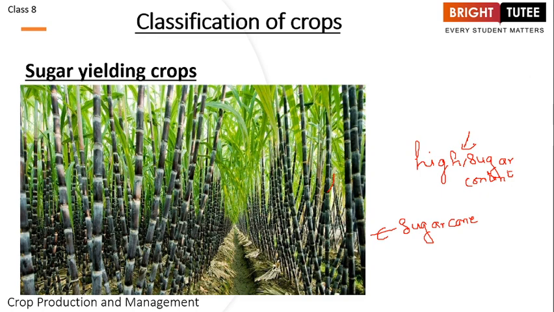Now again, Amia is also asking what is yielding. Yielding means giving. So when we are obtaining something, that is the word which shows it. Yielding means that we are getting something from the crop.